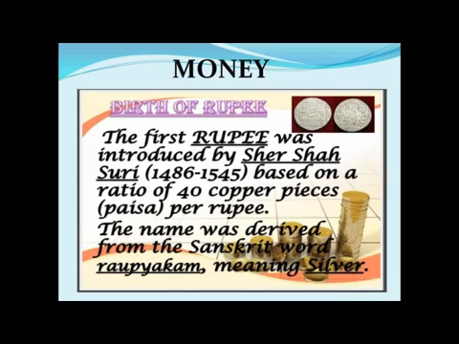The birth of the rupee, when it came into existence. The first rupee was introduced by Sher Shah Suri in 1486 to 1545, based on a ratio of 40 copper pieces, that is paisa, per rupee. The name was derived from the Sanskrit word rupayakam, meaning silver.